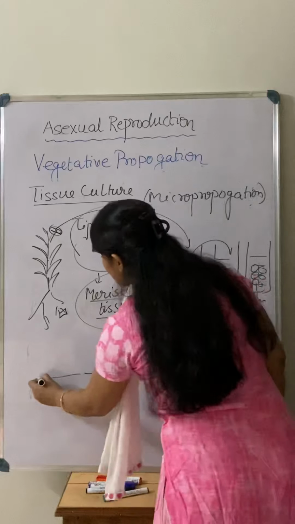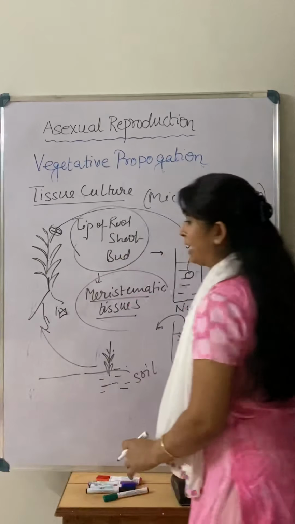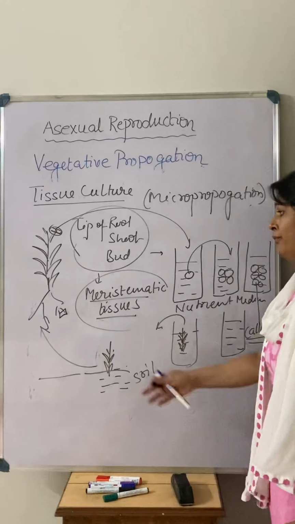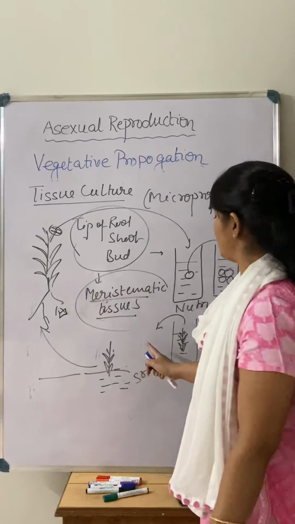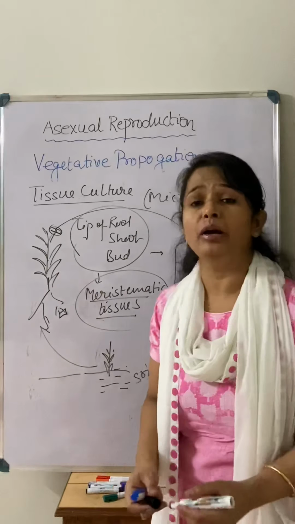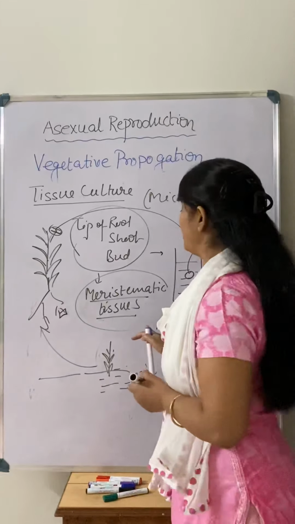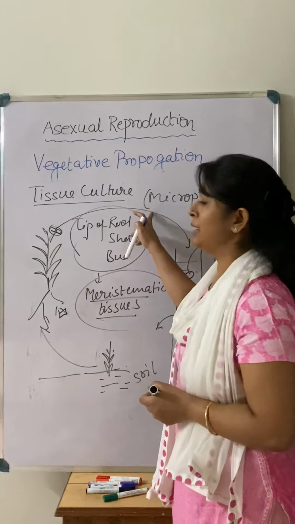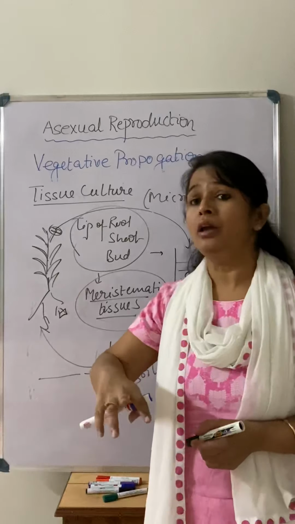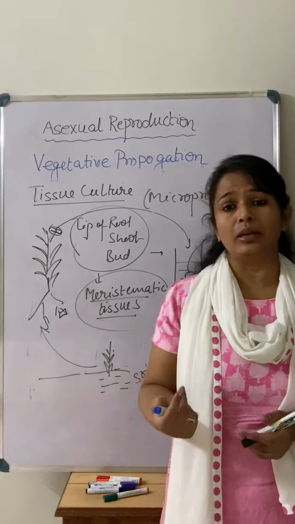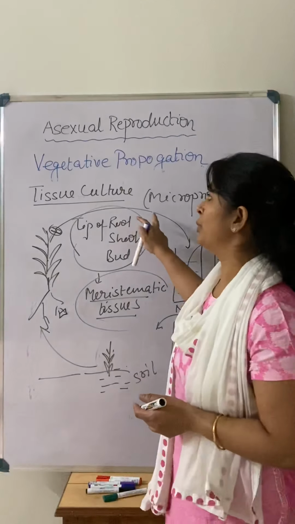Gradually a new plant forms that is non-infected. If the parent plant is infected, by tissue culture we can still obtain a healthy plant. So this technique is known as the tissue culture technique, and it is one of the important and very frequently used techniques nowadays in vegetative propagation.